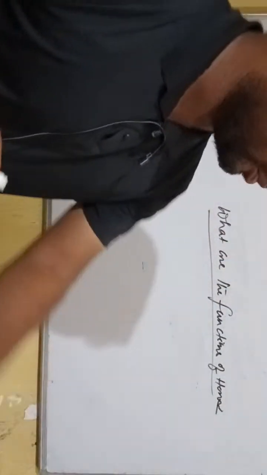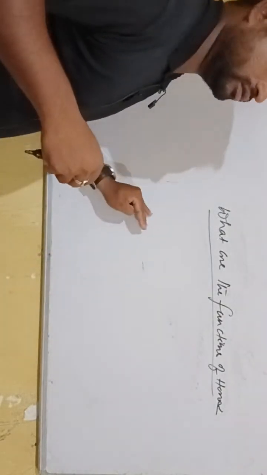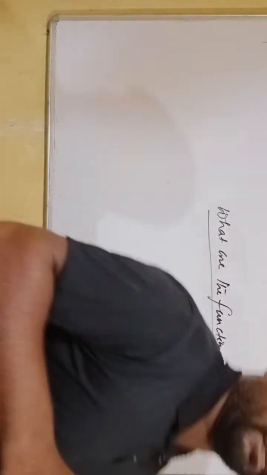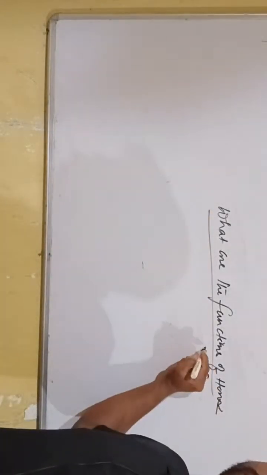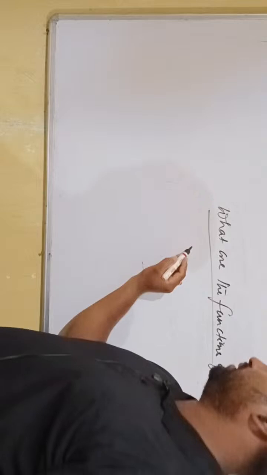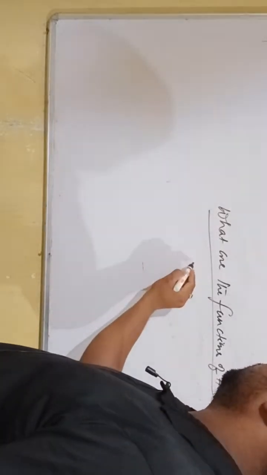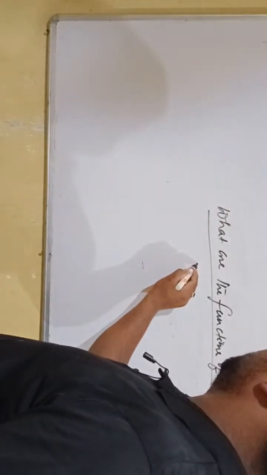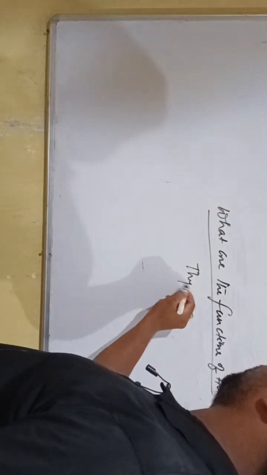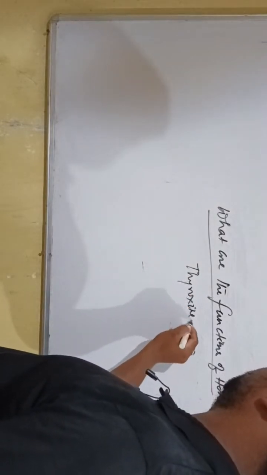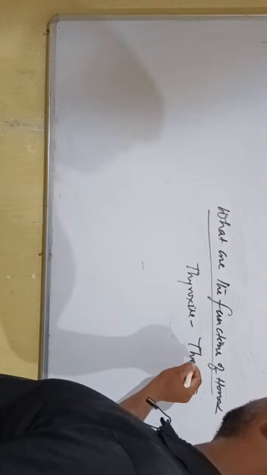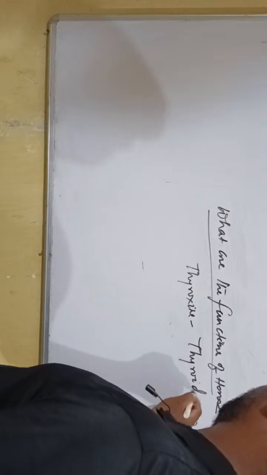Different hormones have different functions, and different hormones are produced in different glands. Like thyroxine is a hormone which is produced in the thyroid gland.